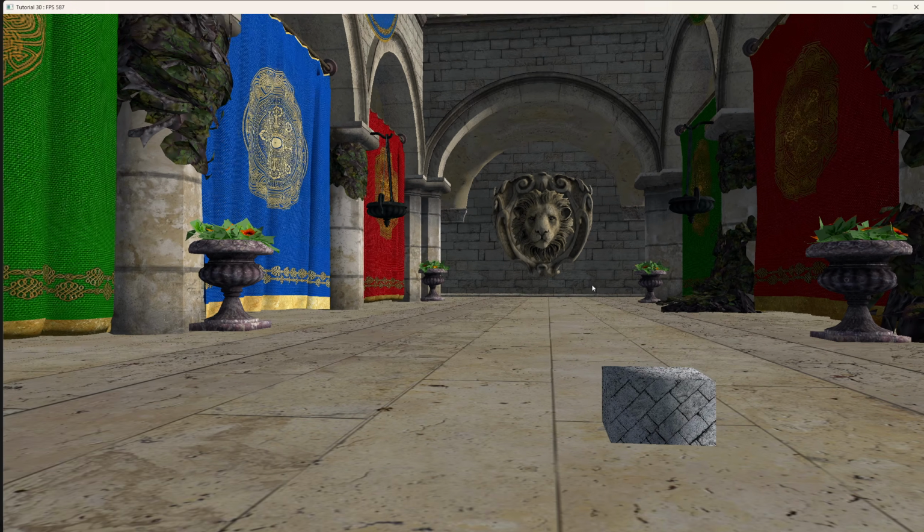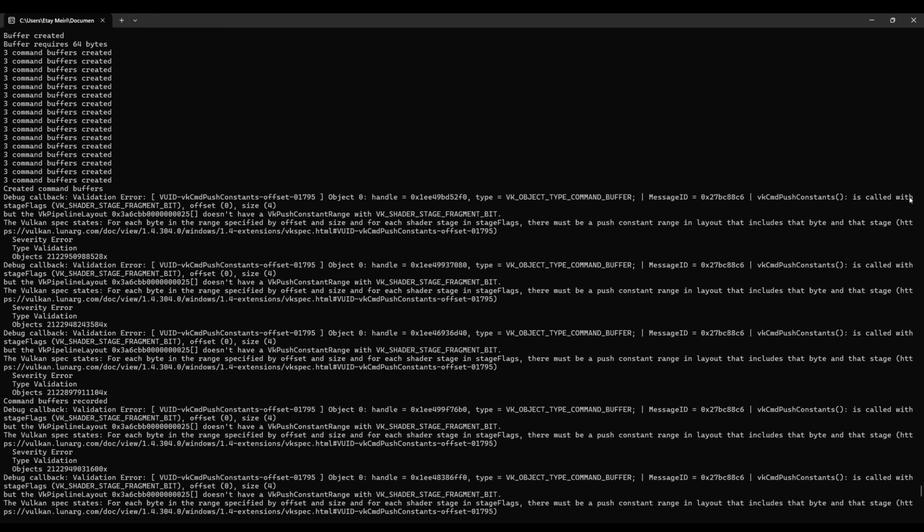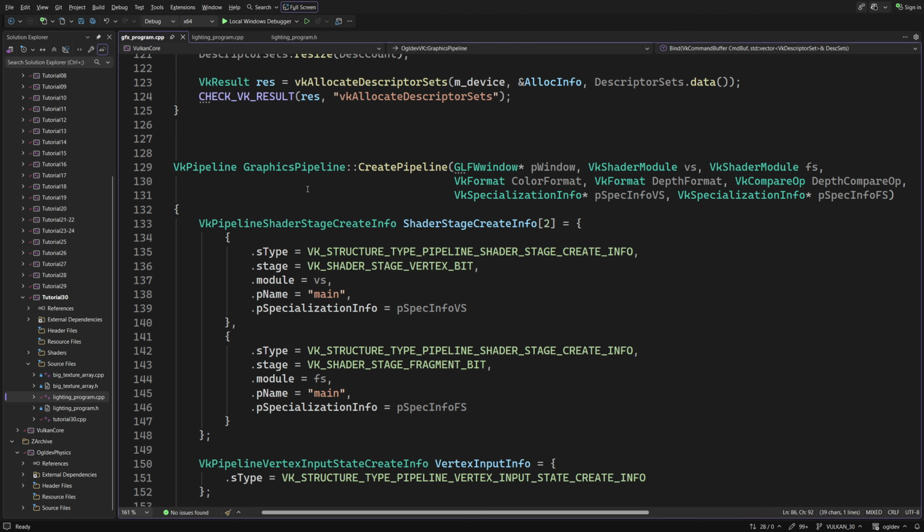At this point, we can run the program and most likely it would work, but in the console we can see the following messages from the validation layers, which basically tell us that push constants were used without specifying their size in the pipeline layout. This object is created in the function createPipeline of the base class graphics pipeline.